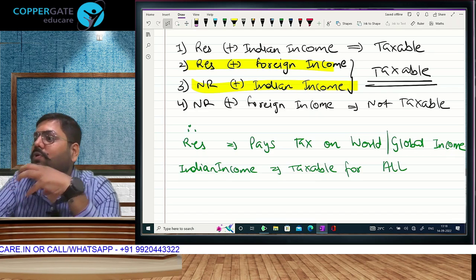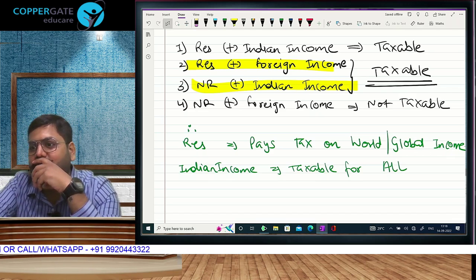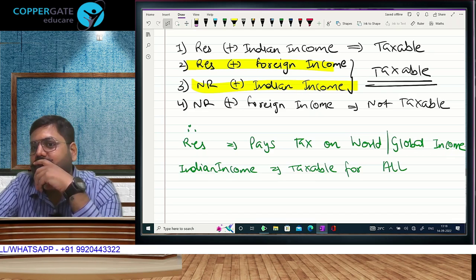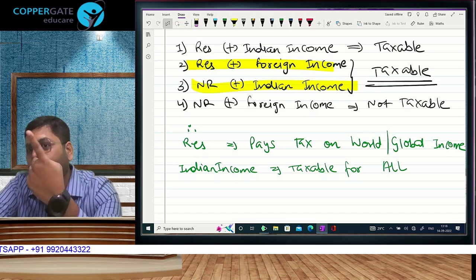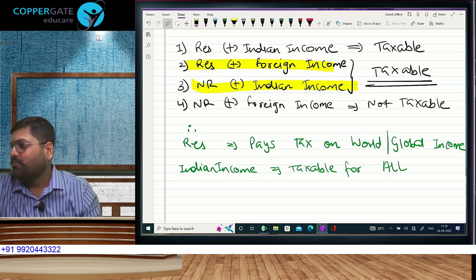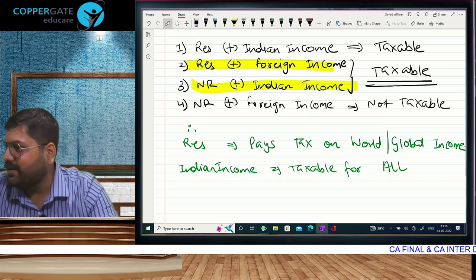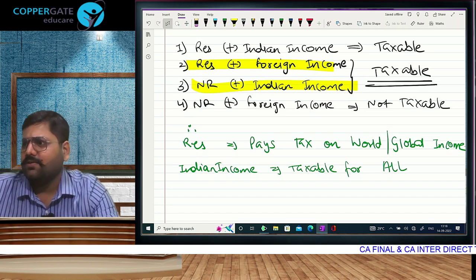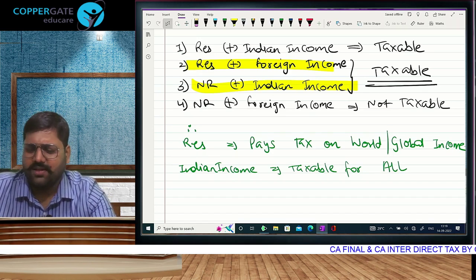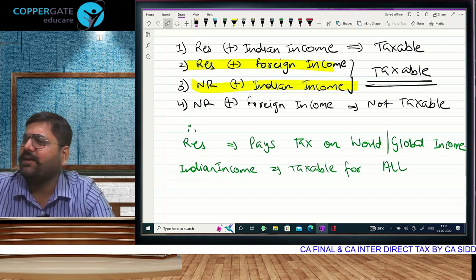How can you now go to income calculation without learning how one becomes resident? What do you mean by resident? You stay in India full year 365 days, so resident. Okay. Someone stays full year outside India, maybe non-resident.